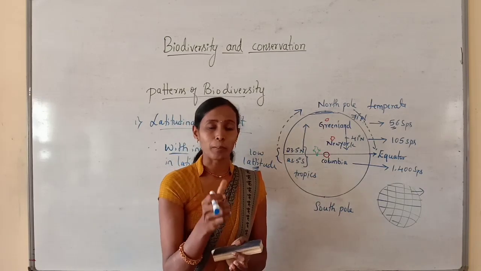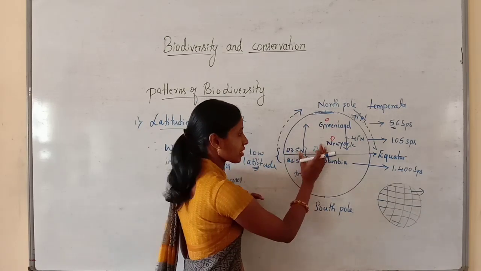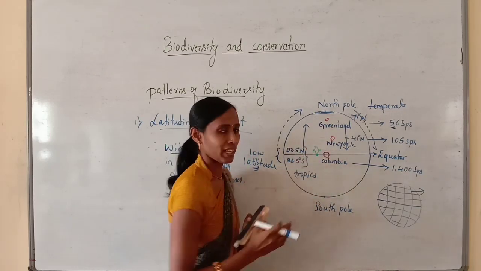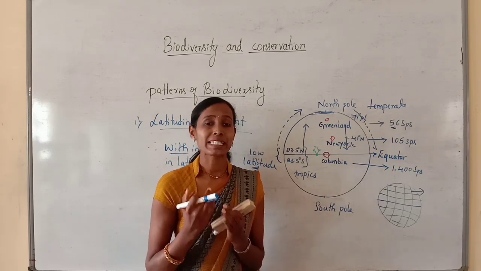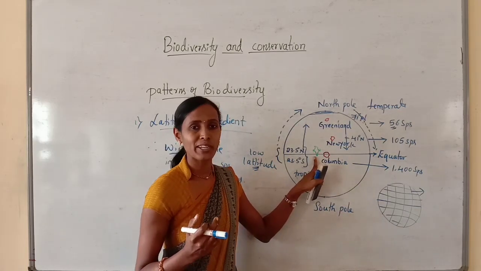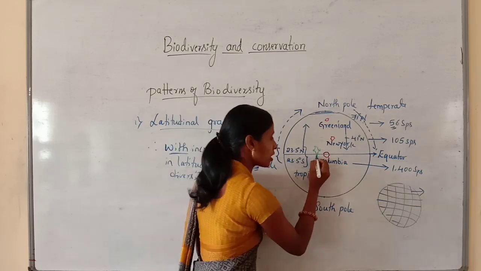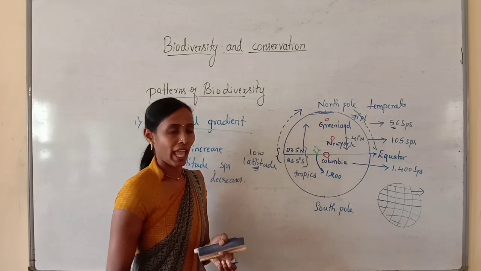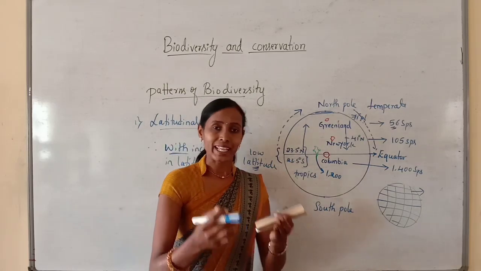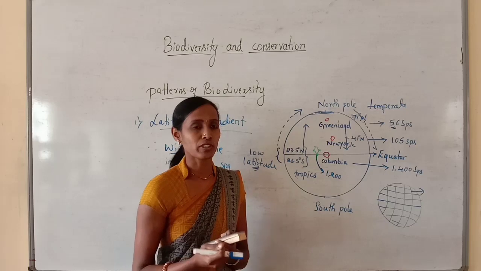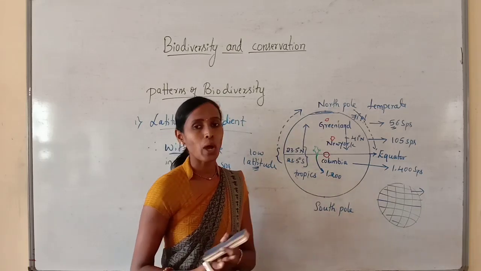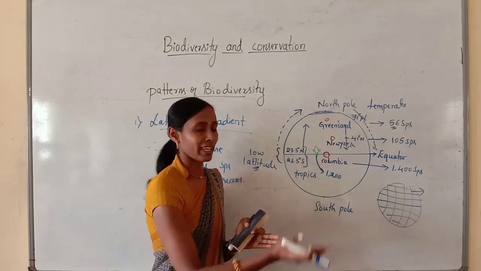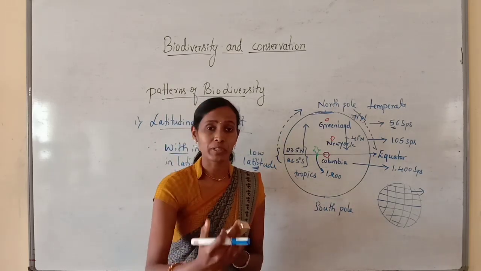And you know, India has most of its land area in the tropical region. See, in the tropical region, India is located. I have drawn a simple rough diagram. So India, with most of its land area towards the tropical latitude, has about 1,200 bird species. As India is also located in the tropical region, the number of bird species is more, that is about 1,200 species of birds. So this is how with the increase in latitude the species diversity decreases.